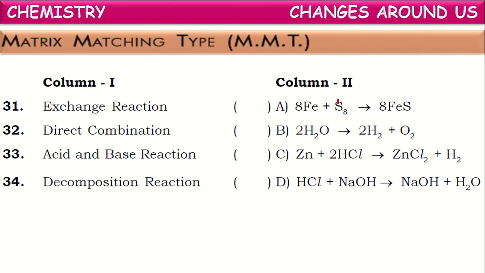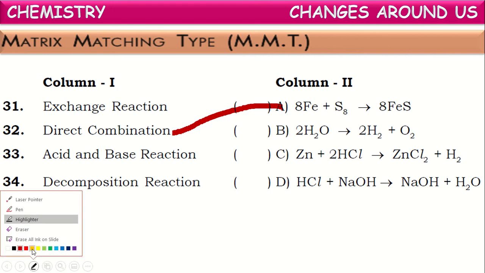Such a reaction is called a simple combination or direct combination reaction. The reaction in which two or more substances combine together to form a bigger and new substance is called a direct combination reaction. So where is it? Here it is. The first one is a direct combination reaction.